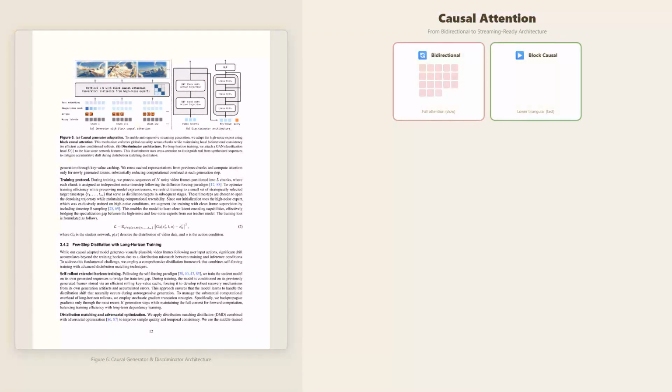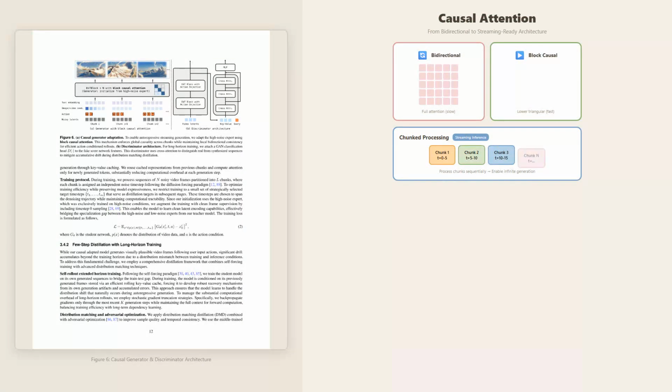For real-time generation, the original bidirectional attention architecture has a fundamental problem. You need to see the entire sequence before you can generate any part of it. That's fine for batch processing, but impossible for streaming. LingBot-World solves this with block causal attention. Instead of every frame attending to every other frame, the attention is constrained to a lower triangular pattern. Each frame can only attend to itself and previous frames, never to future frames.